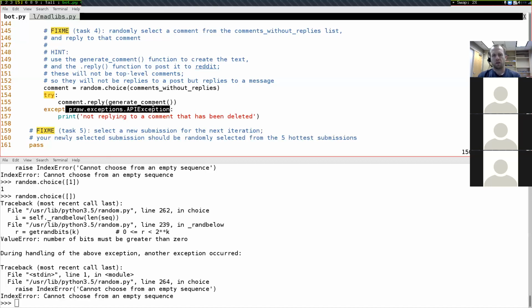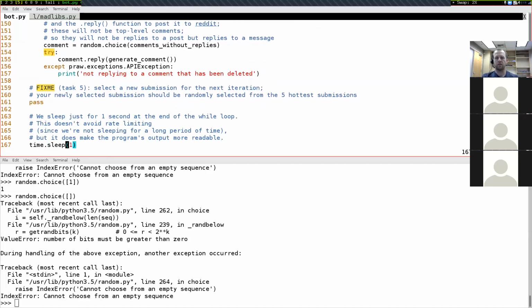Let's see. Okay, so this last task, task 5, the idea of this task is now we have to select a new submission for the next iteration of our program. And then when our while loop goes, the submission variable will be equal to a new submission, and so we'll be creating posts in a new submission the next time the iteration happens. I'm going to give you the outline of what this code is going to look like, but I'm not going to give you the whole thing.